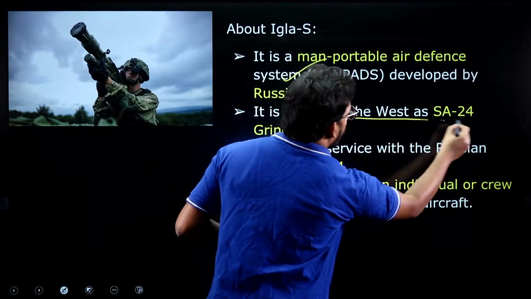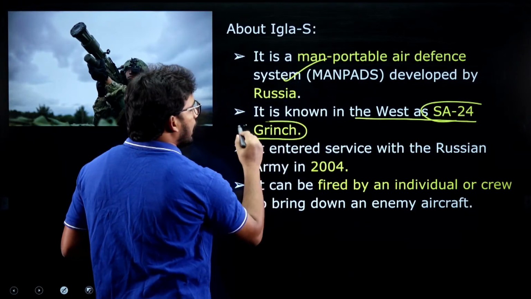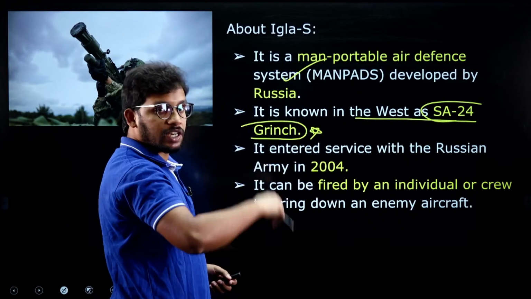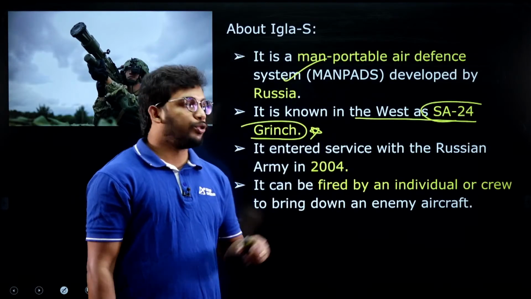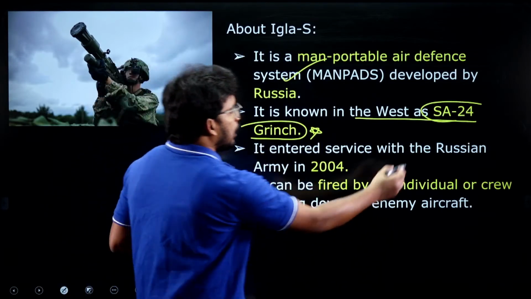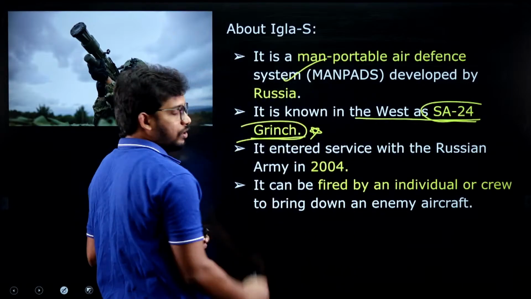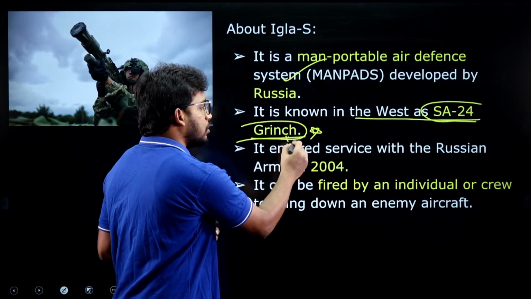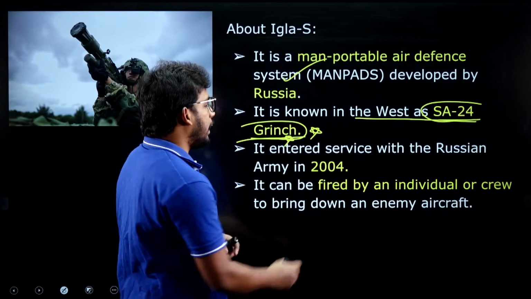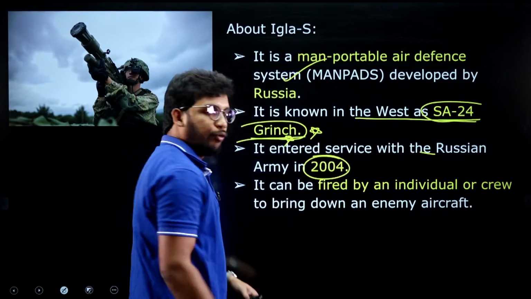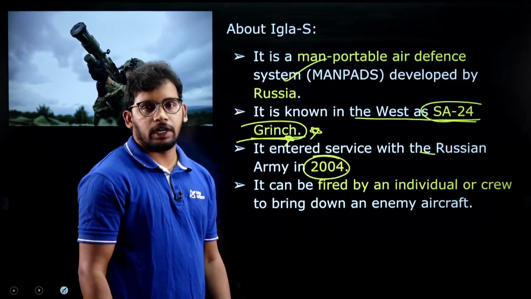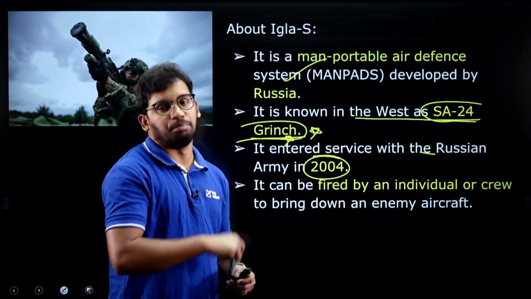It is also known as SA-24 Grinch in the West. In the Western countries like USA, UK, those countries call it a SA-24 Grinch, right? So this name is also important. It entered service in Russia in 2004, way back in 2004 it was developed. And what is it that is important, right?